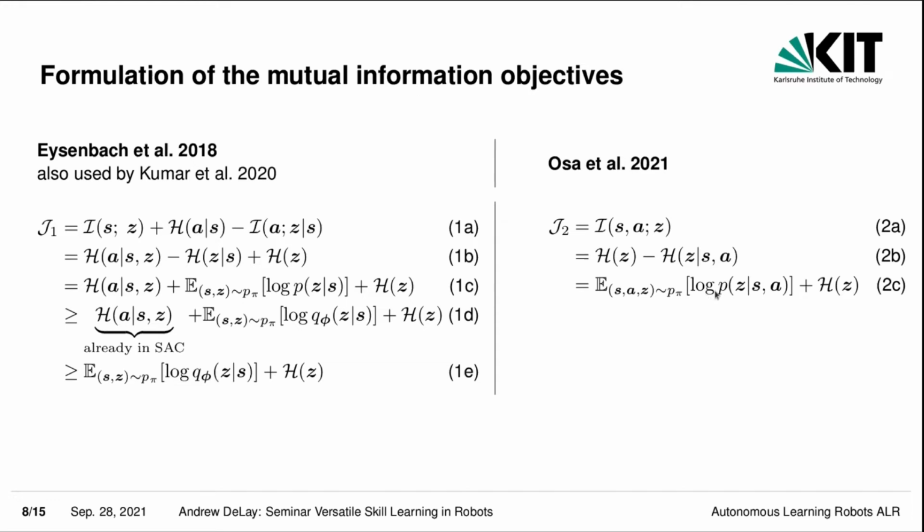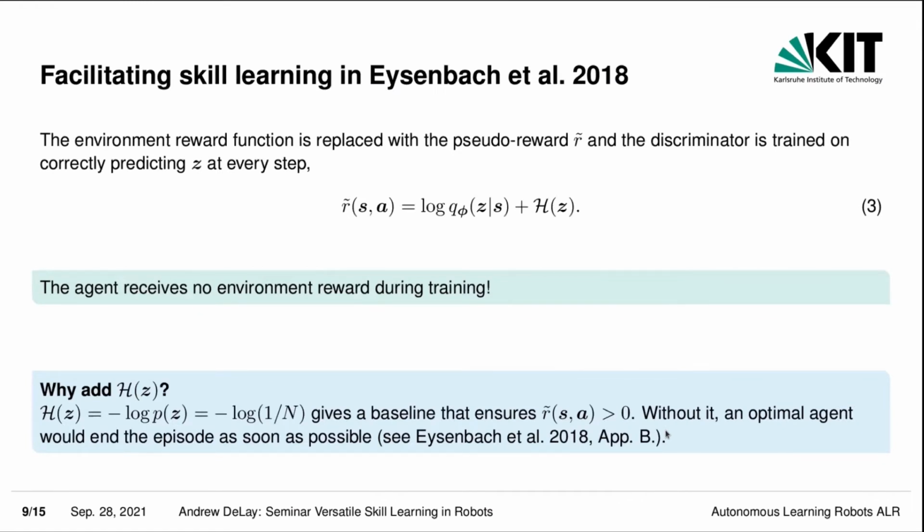Now, Eysenbach and others, they do the same approach. They approximate the posterior distribution with a learned discriminator, and we receive these two equations. Now, even though both approaches started out with very different ideas, they both end up with a very similar objective, which only differs in that it also includes the action. So now we need to somehow bring this objective into the reinforcement learning algorithm.